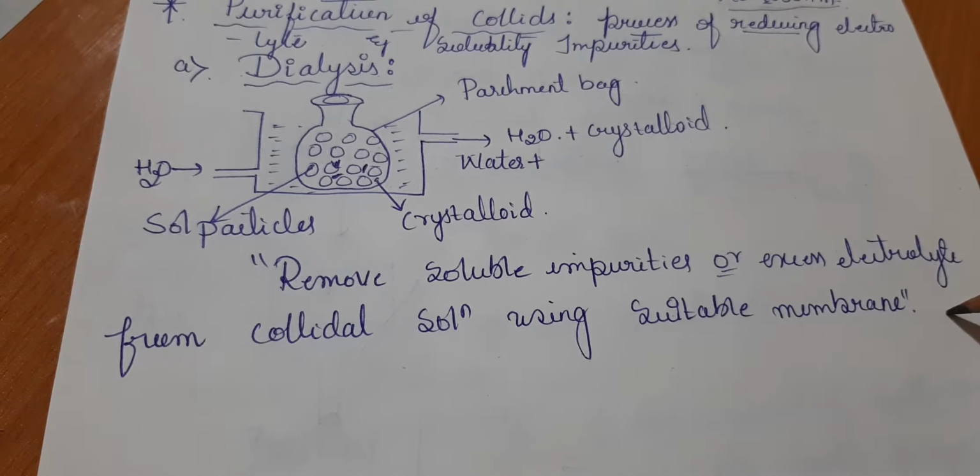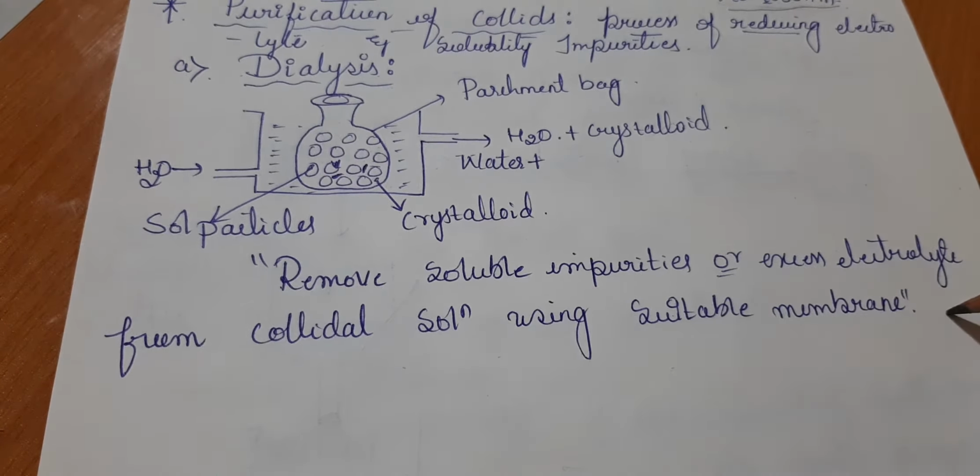For higher sized molecules, if you have fewer particles, the colligative property is less. Colloidal solutions lie in the range of 1 to 1000 nanometers. If this range is exceeded, the size is going to increase. So if you consider higher sized molecules, fewer particles will be there.